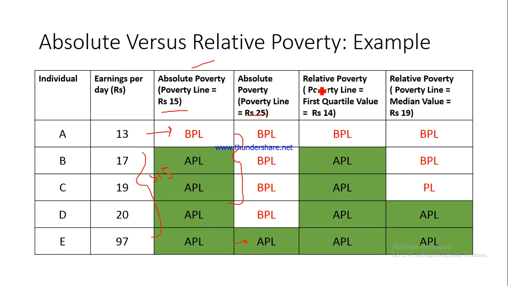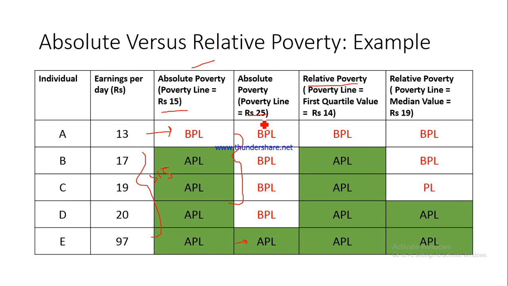Now let's talk about relative poverty line. Okay, before discussing relative poverty line, let me take another example. Suppose there had been 5 individuals, A, B, C, D, and E, and suppose they are all earning above 25. Let's say they are earning 30, 35, 40, 45, 50. What would have happened?